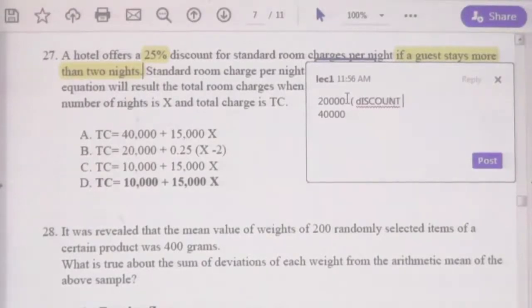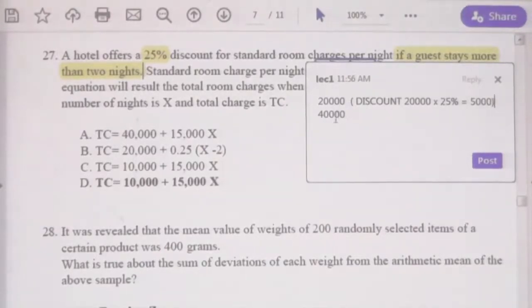Discount will be 20,000 into 25%, that is equal to 5,000. If he receives 5,000 discount per night, if he stays more than 2 days, the total discount will be 10,000.